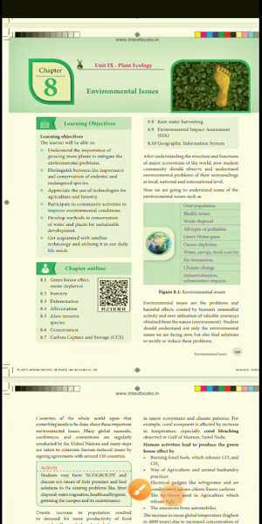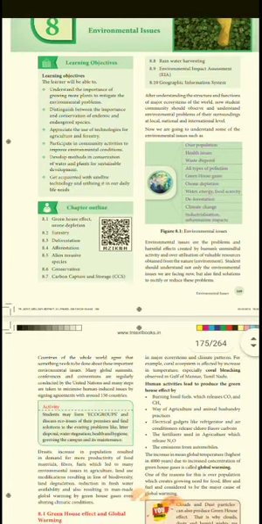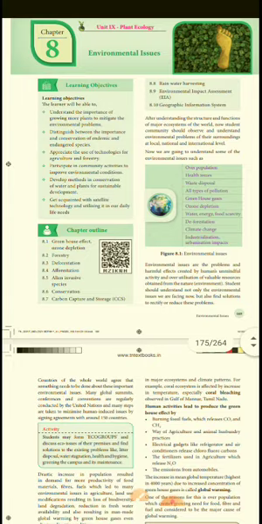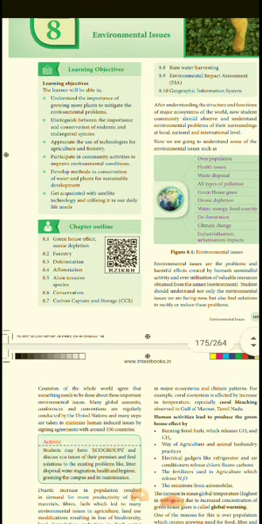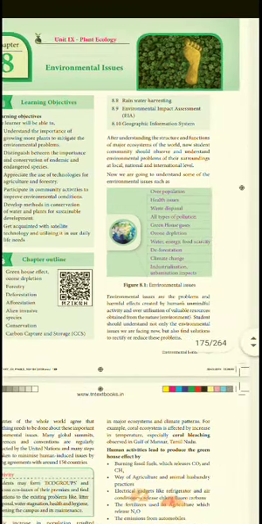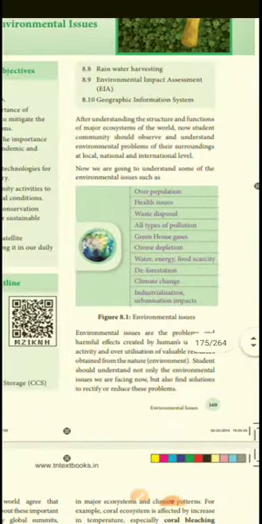Good afternoon, students. Today we see the new chapter, Unit 9, Plant Ecology. In Plant Ecology, chapter 8, we will see the environmental issues. So, what are the environmental issues that happen in that? In this lesson, what we are all reading is important: forestry, deforestation, afforestation, what is the greenhouse effect and ozone depletion, endangered species conservation, carbon capture and storage. These are important, we can see in these lessons.